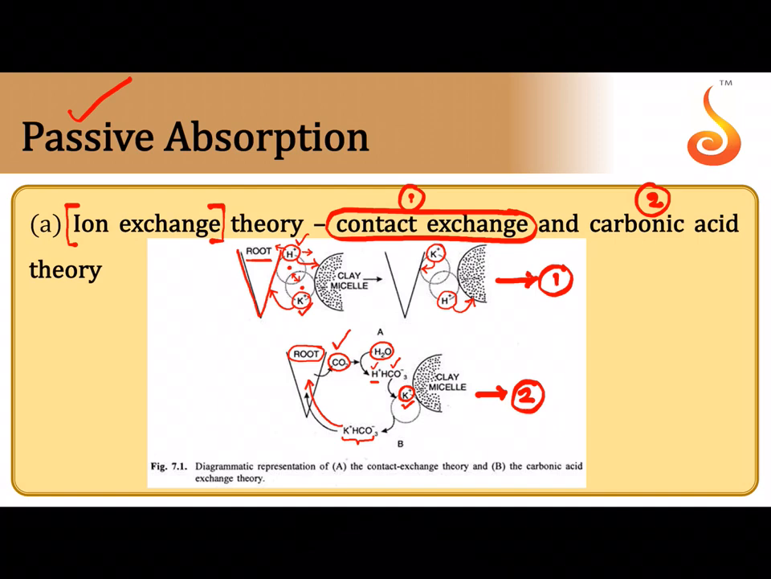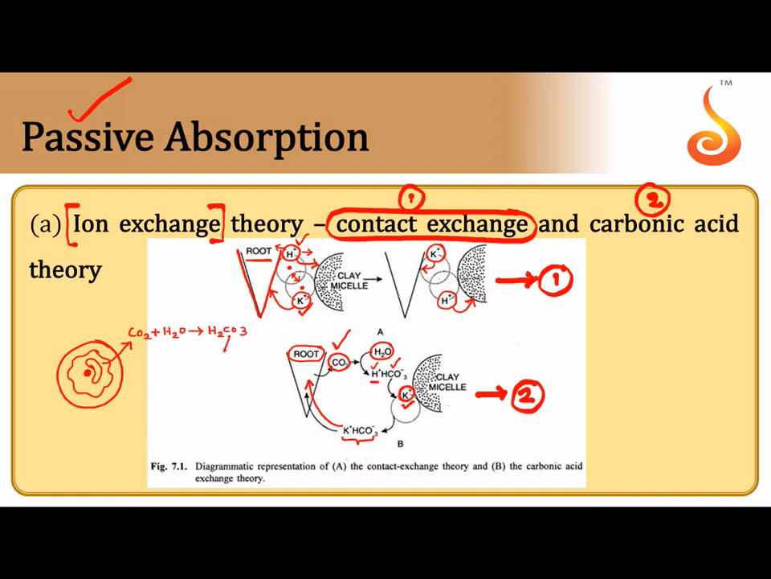So for this, from the cell, I am writing it here. If this is the plant cell, this is the protoplast of the cell, this is the nucleus, and this is the vacuole of the cell. From inside the cell, what comes out? Carbon dioxide comes out. This carbon dioxide reacts with H2O, and this H2O combines with carbon dioxide to form H2CO3.